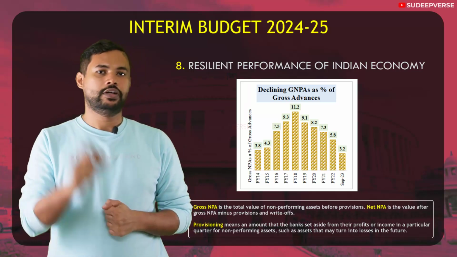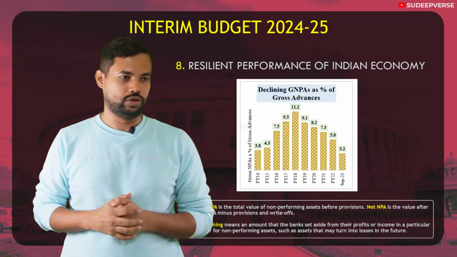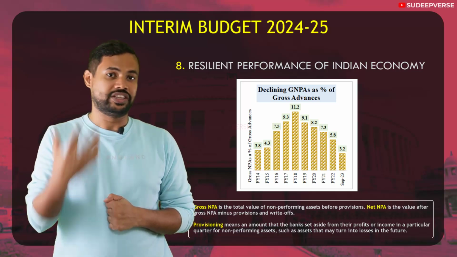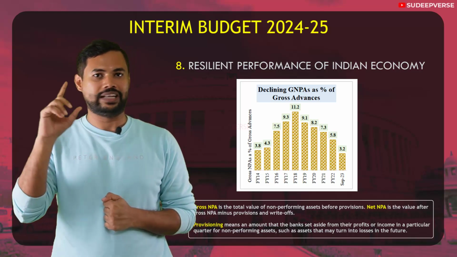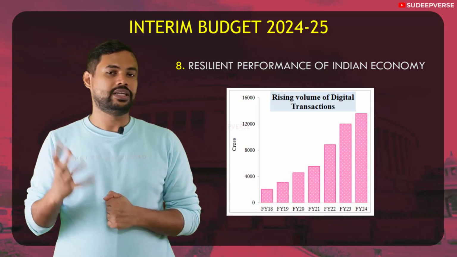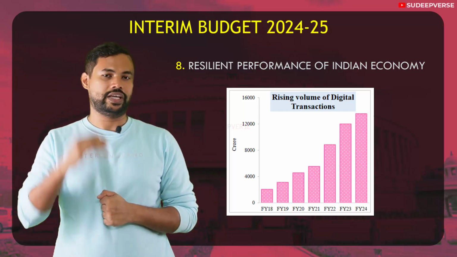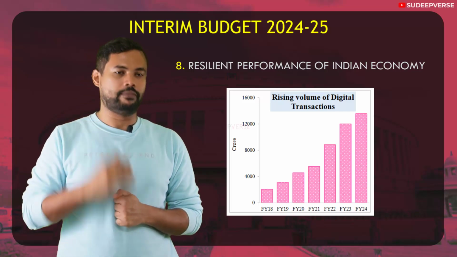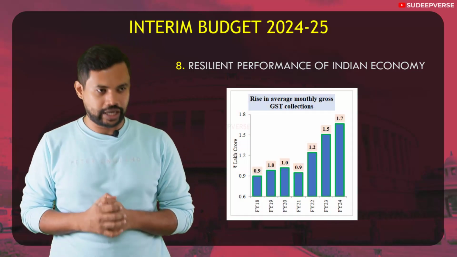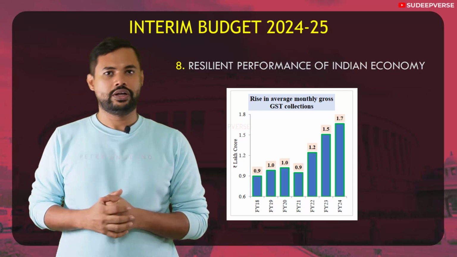So if you look at the graph, the gross non-performing assets has also been declining in India, which is again good news because we were suffering from twin balance sheet problem. Now we are actually strengthening both the balance sheets, both at the bank's end as well as at the corporate end. The next is the digital transactions. As you can see in the graph, there is rapid increase in digital transactions, rising from fiscal year 18 to fiscal year 24. And the last is the GST collections. Again in this, there has been steady rise in GST collections from fiscal year 21 to fiscal year 24.